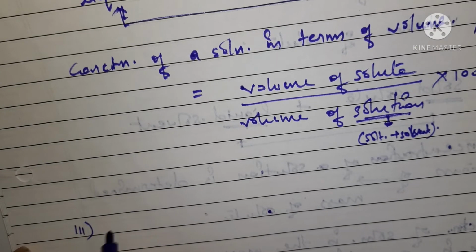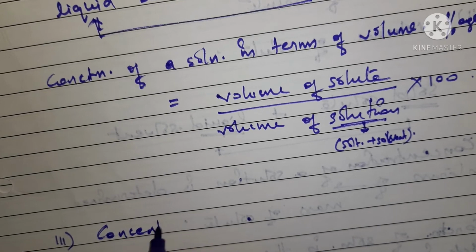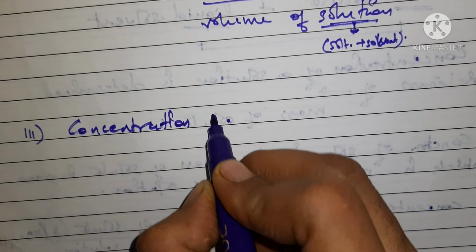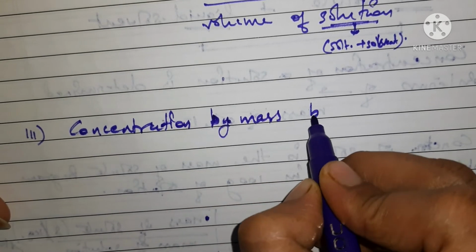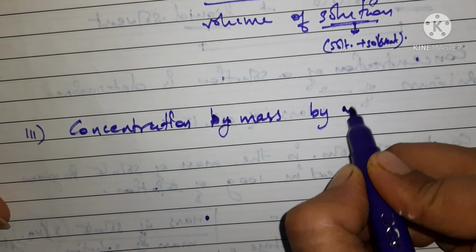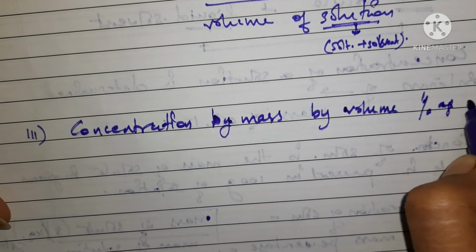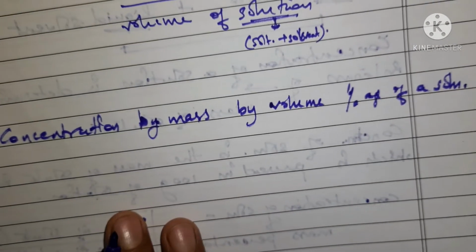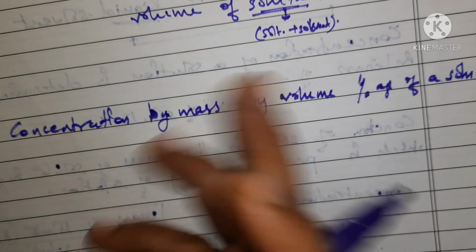This third one is concentration by mass or by volume, percentage of a solution. Now what does it mean? In this case, it is the concentration of solute in any solution.